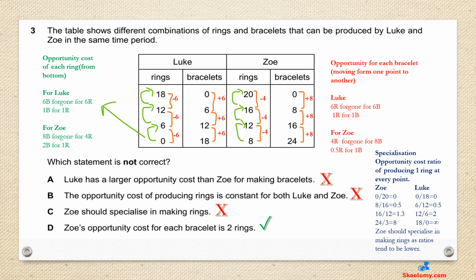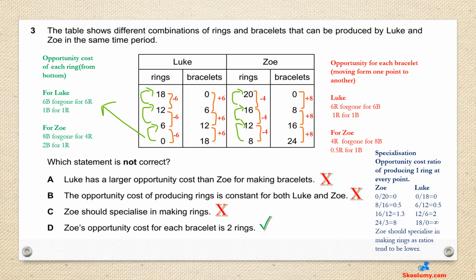It is 0.5 ring. The opportunity cost is obtained by moving from one point to the other, moving from the top. To produce 8 additional bracelets, she gives up 4 rings. Therefore, to produce 1 bracelet, she has to give up 0.5 ring. That is 4 divided by 8, which is 0.5. Options A, B, and C are correct statements.